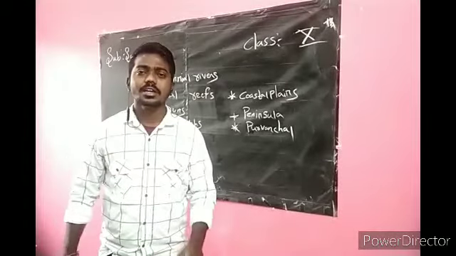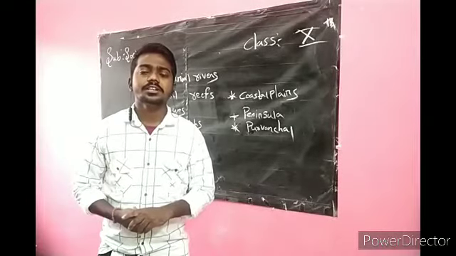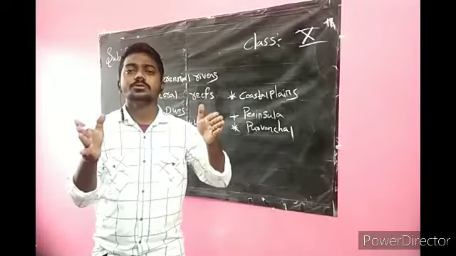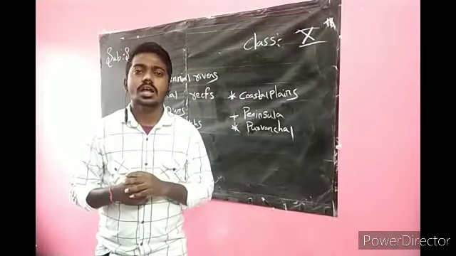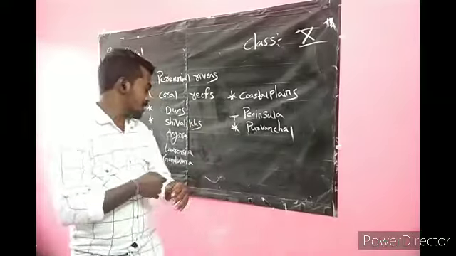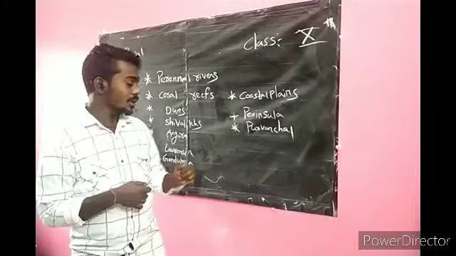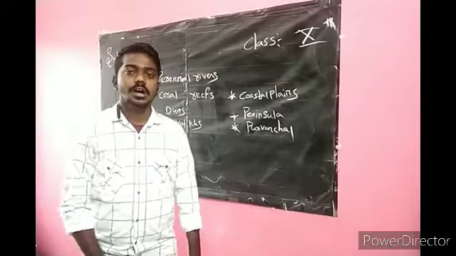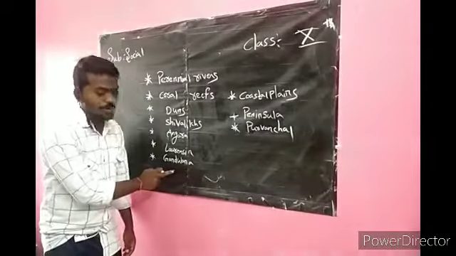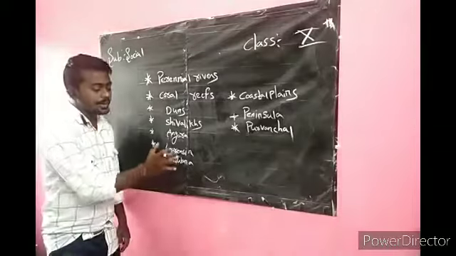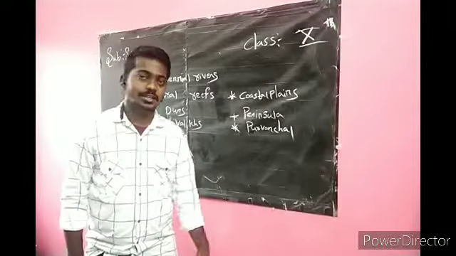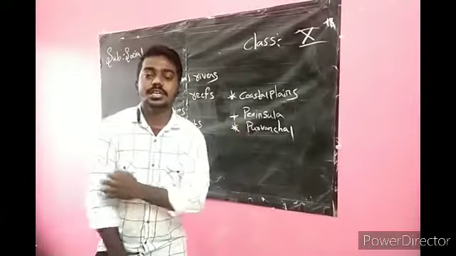200 million years ago, we had only one continent, Pangaea, that was broken up into two landmasses. The northern part is called Laurentia, also called Angara. Okay, you have to know. And the southern part is called Gondwana. Our India belongs to the Gondwana land. Come on, next, coastal plains.